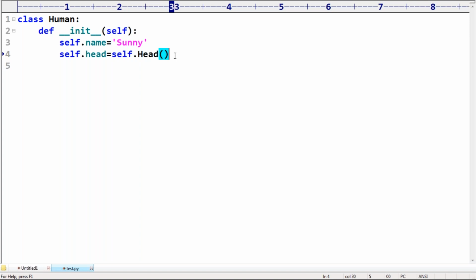Just observe carefully. I will define head like this. One minute, let me take class Head. So Human has a head, like this. Now def, okay, by using the head we can talk.